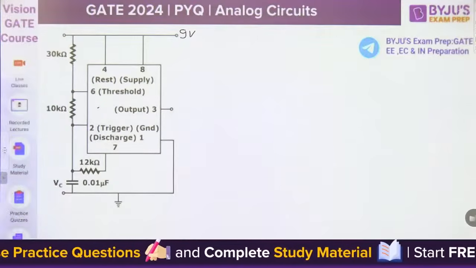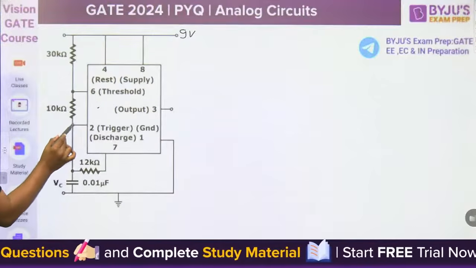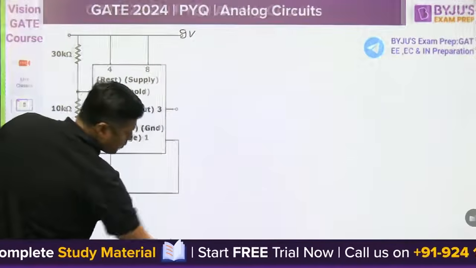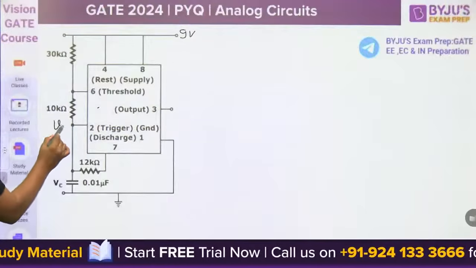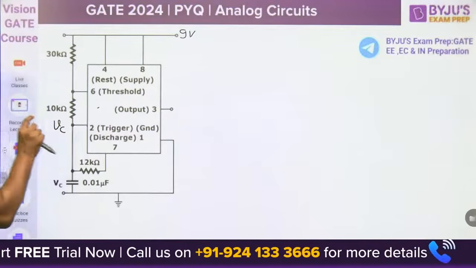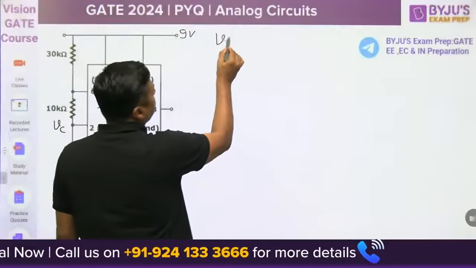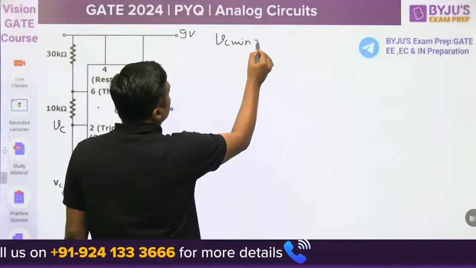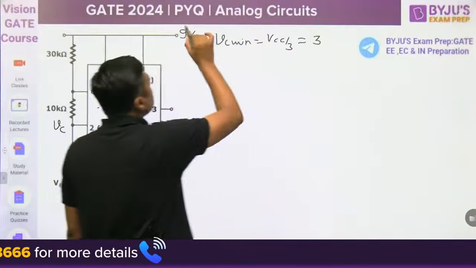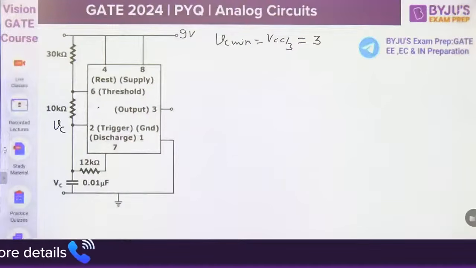Watch this. This pin number 2 means this pin. This is nothing but the voltage across the capacitor. It is connected to pin number 2, and therefore the lowest value of VC is VCC by 3. VCC by 3 is nothing but 3 volt, because VCC is 9 volt.